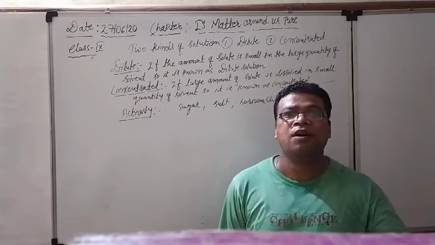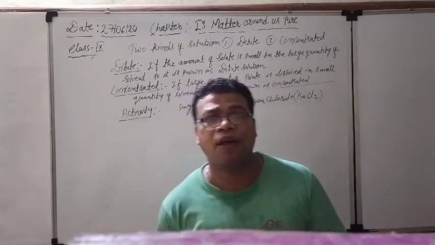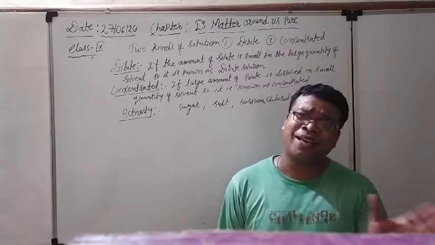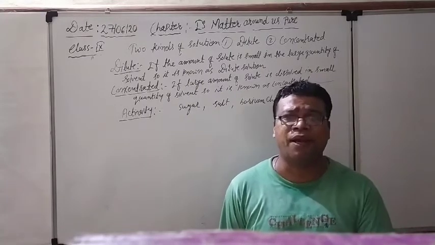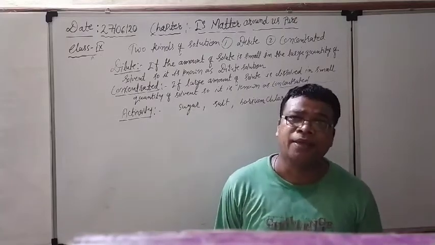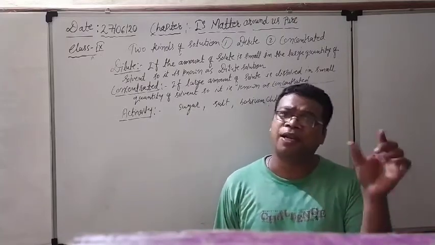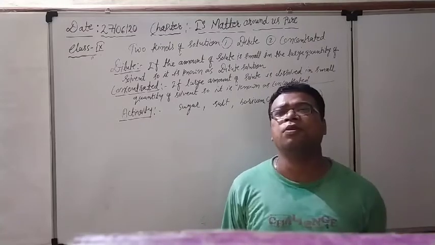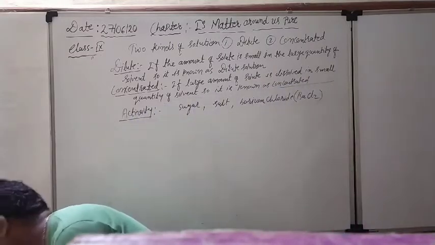Same like that, what is the unsaturated solution? If the amount of solute is less than the saturation level, means more solute is still left to dissolve in it, so at a particular temperature that solution is known as unsaturated solution.